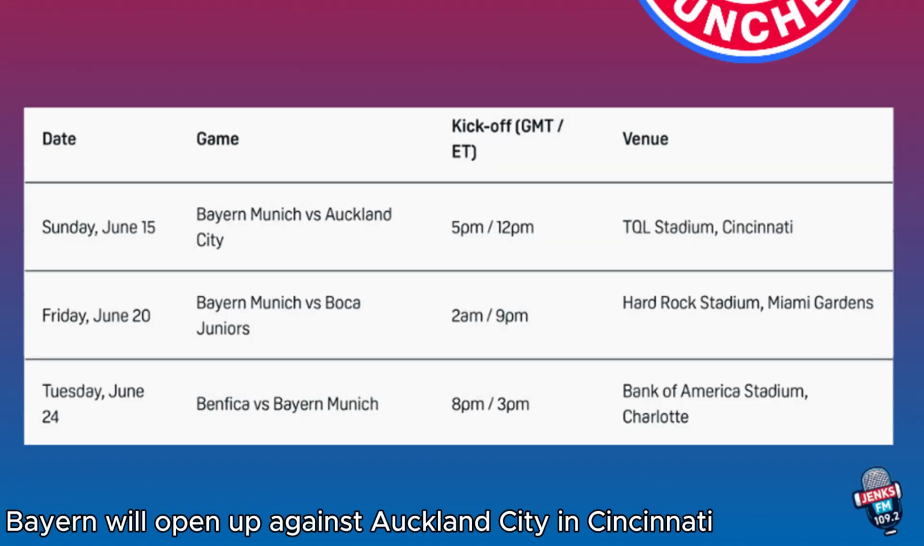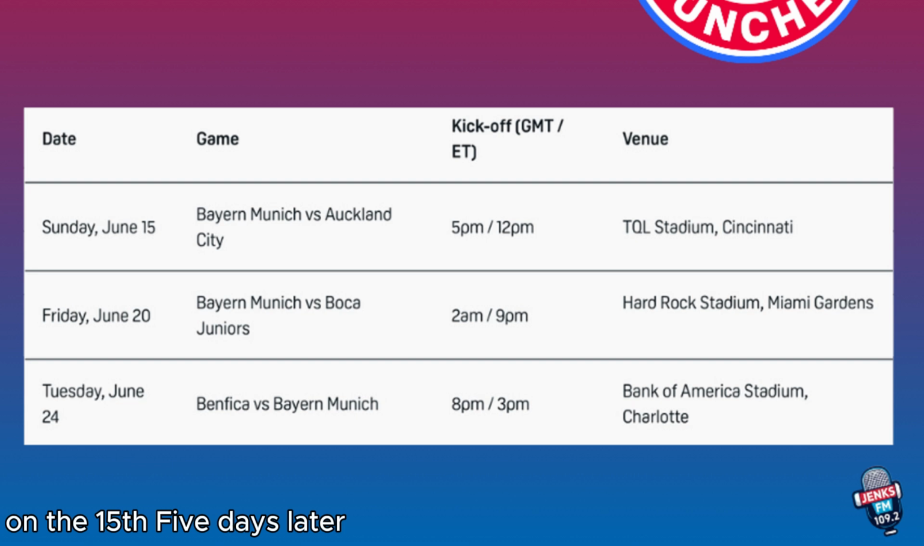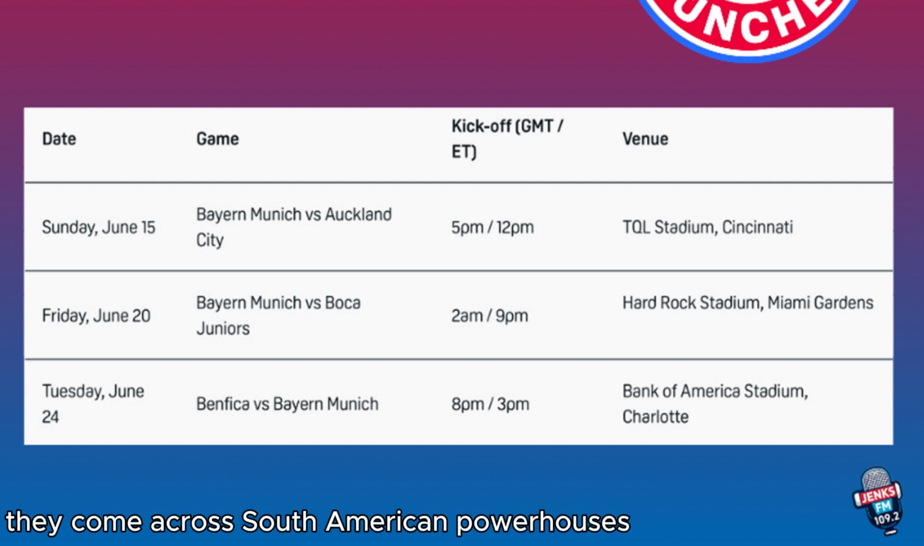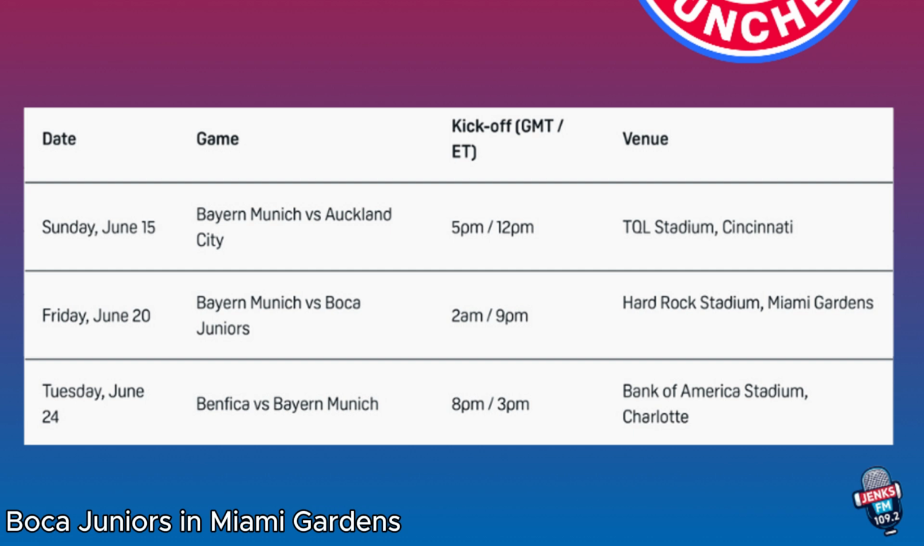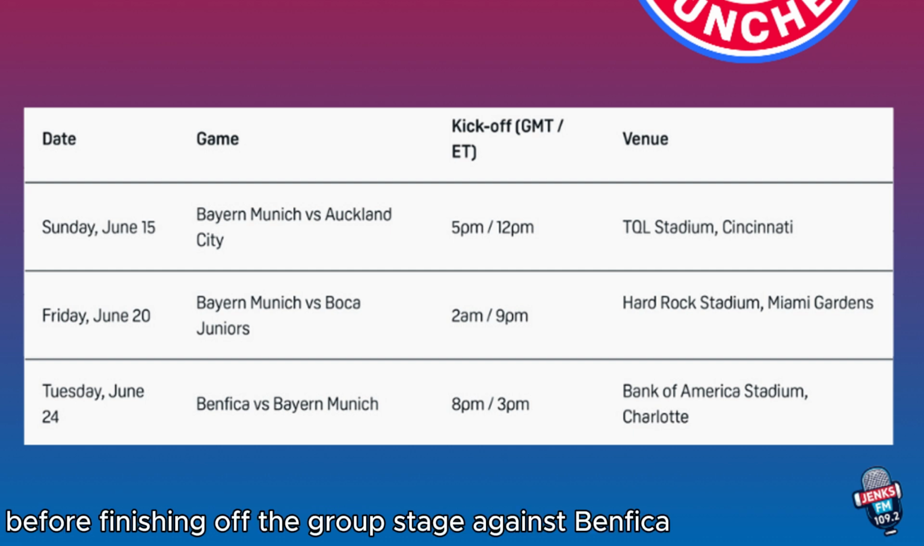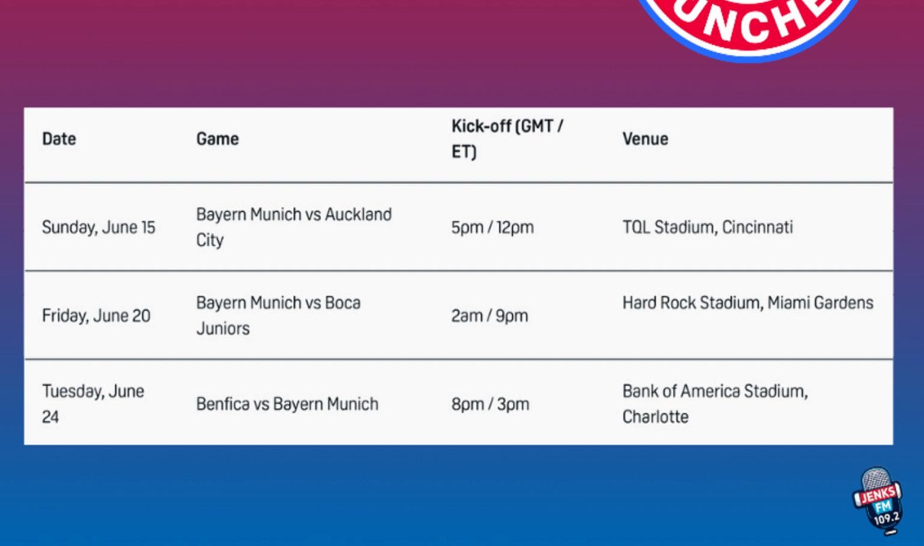Bayern will open up against Auckland City in Cincinnati on the 15th. 5 days later, they come across South American powerhouses Boca Juniors in Miami Gardens, before finishing off the group stage against Benfica in Charlotte on June the 24th.